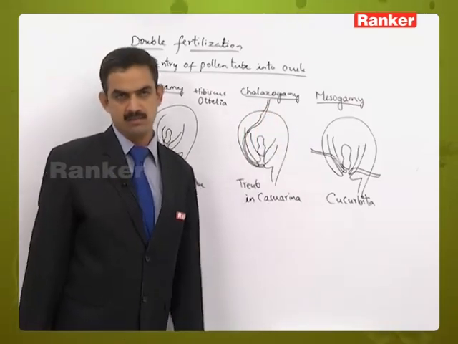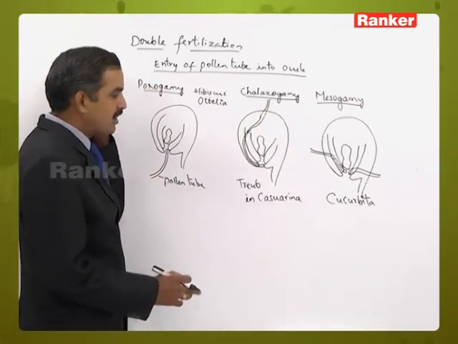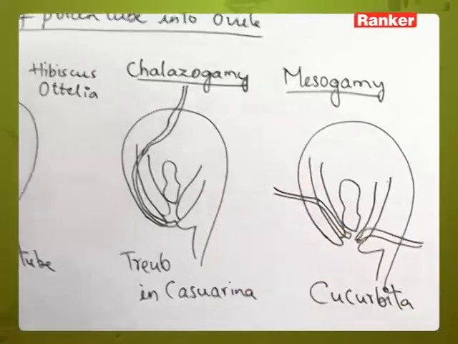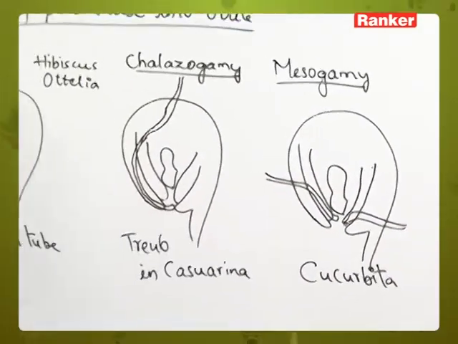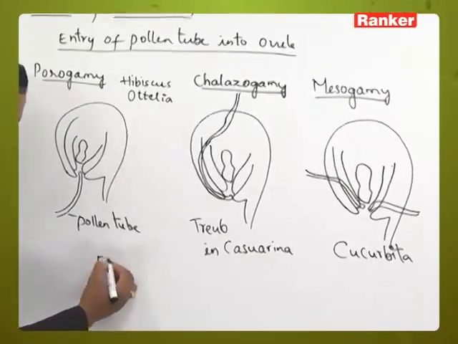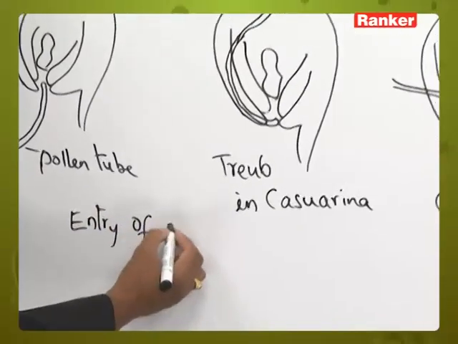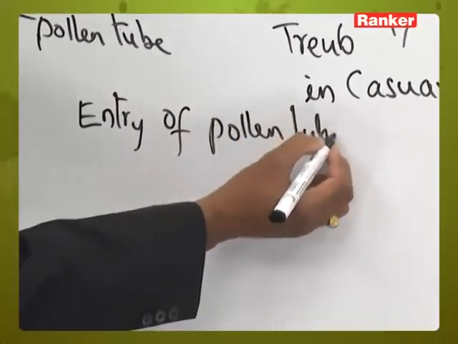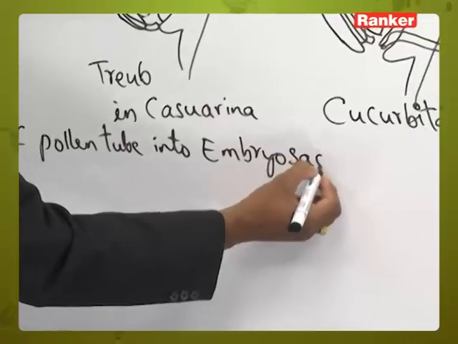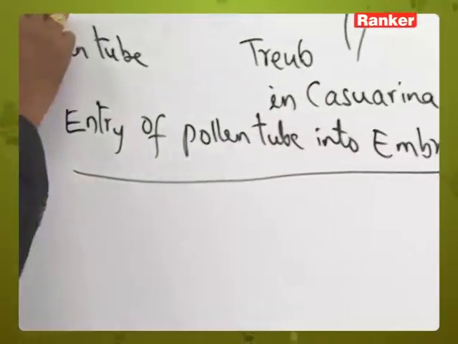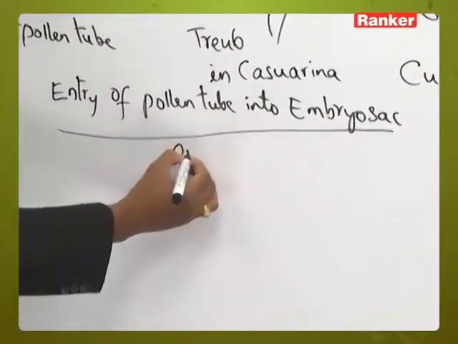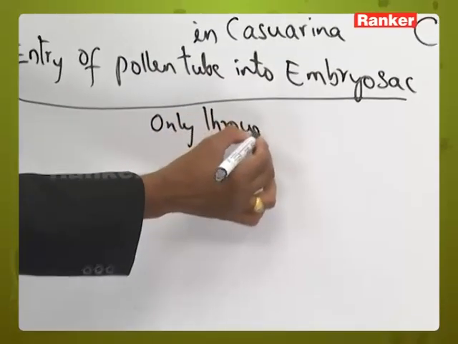But in all of them, one common character you can observe is that finally the pollen tube is coming to the micropyle only. From there, the pollen tube will enter into the embryo sac. Entry of the pollen tube into the embryo sac: as I said, the pollen tube is coming to the micropyle, and the pollen tube will enter the embryo sac only through the micropyle.